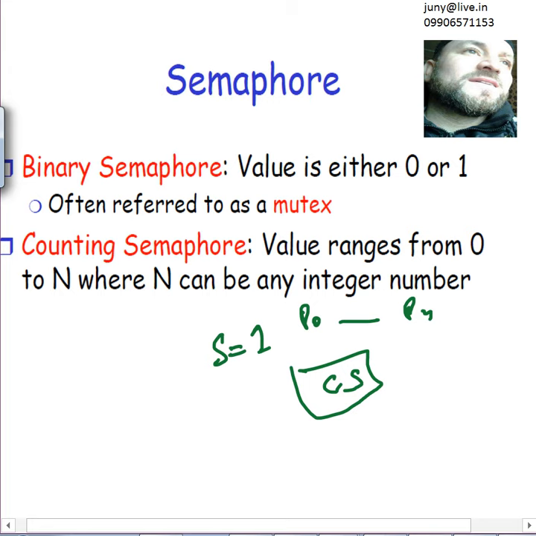And later on we can do the signal operation. The signal operation wakes a process from the sleeping queue, and if there is no waiting process, then make it back to zero. Okay, so this is the mutual exclusion problem.